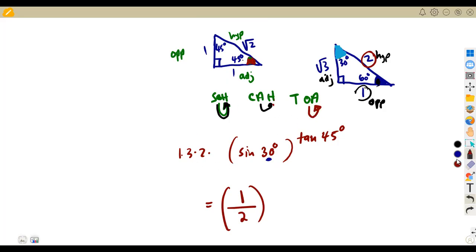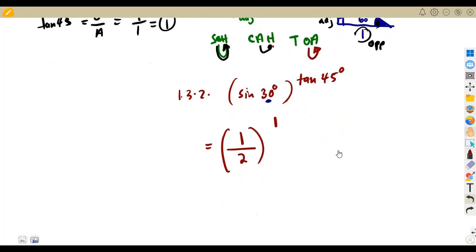Use what we have on this triangle here. The tan of 45 degrees is the opposite over the adjacent. According to this, our opposite is 1 over the adjacent, which is 1. So 1 over 1 gives us 1. So it means you are having 1 over 2 to the exponent of 1.